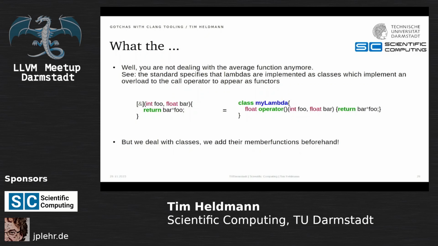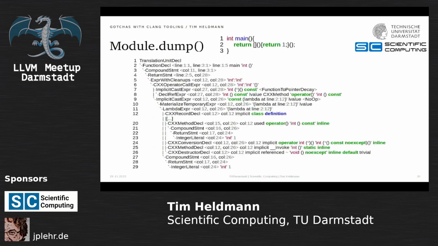Well, it apparently does not work, so we look into the module dump, and as you can see, this module dump for these 3 lines of C++ code generates 29 lines of module dump, so those get big very fast, so I cut them out to only include the most important parts. So we try to figure out what's going on. Well, we have some kind of operator call expression. Great, that's this one. What are we actually calling? Well, we reference some kind of declaration. Great, we reference the operator call of our CXX record decl.